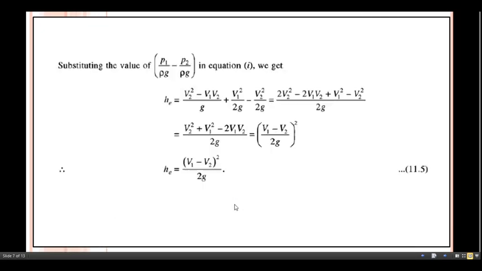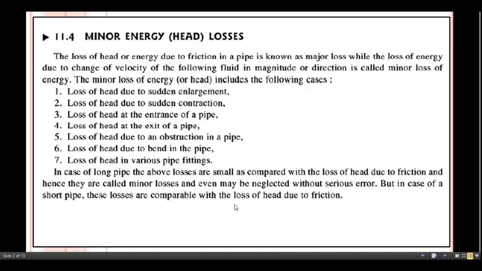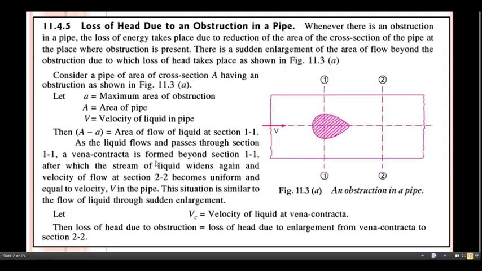I hope that loss due to change of velocity of flowing fluid in magnitude or direction is clear to you. That is minor loss of energy. Thank you.